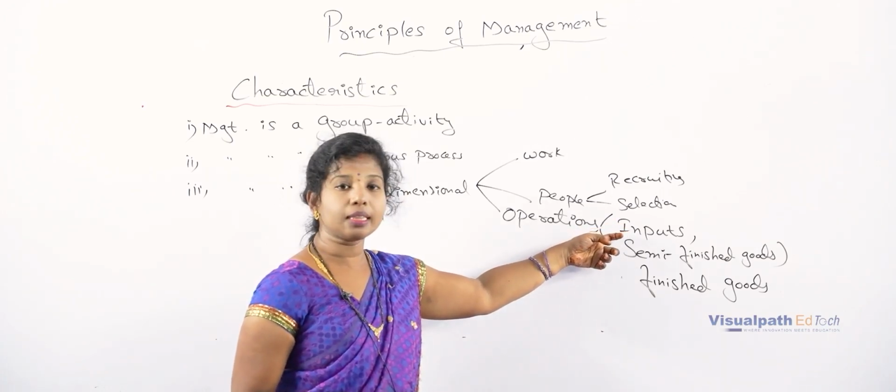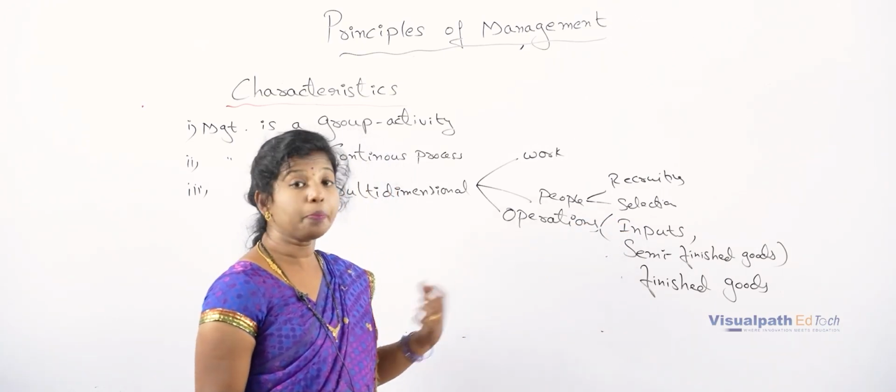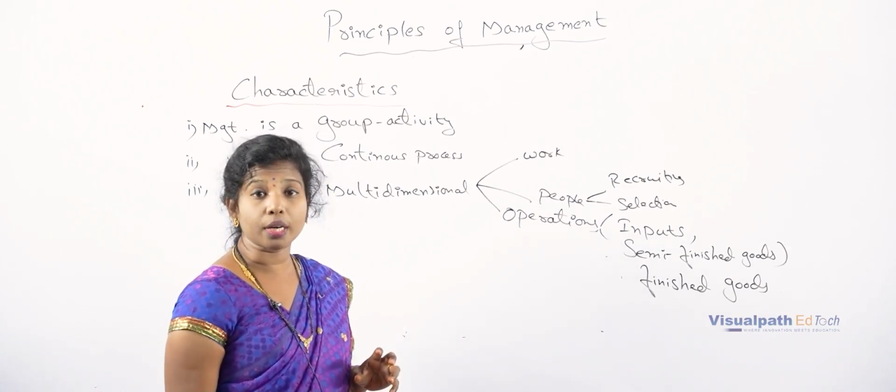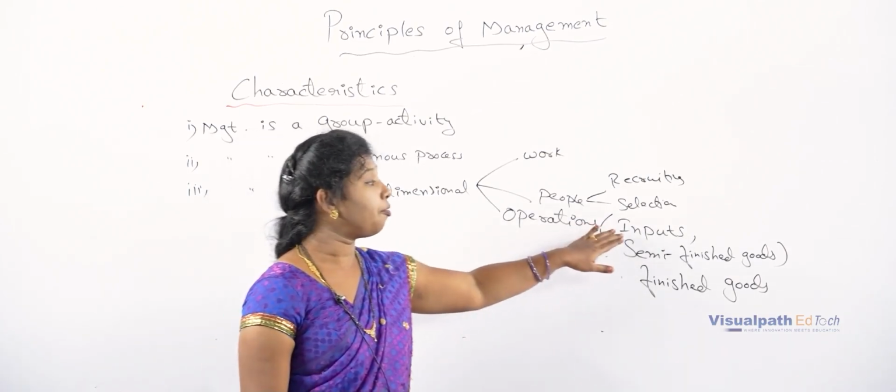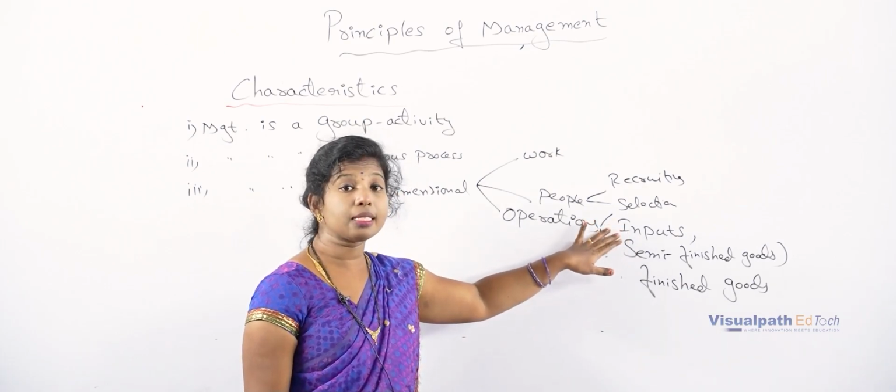Suppose here inputs is nothing but the raw materials that have been purchased to produce any product. To produce any product we compulsorily need inputs. So here I am taking the example of raw material.